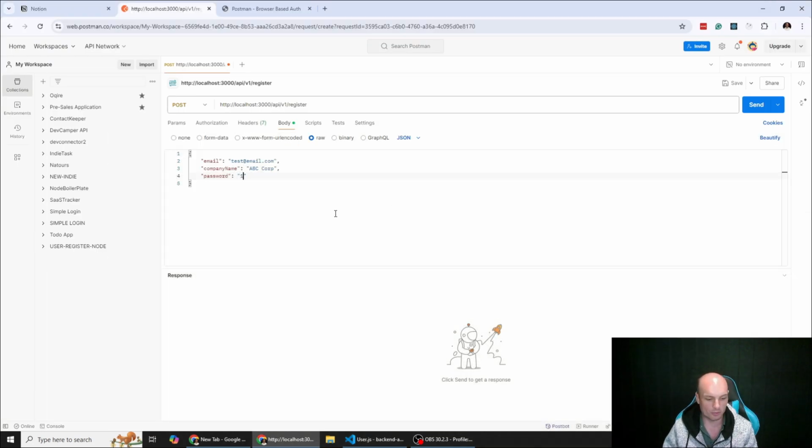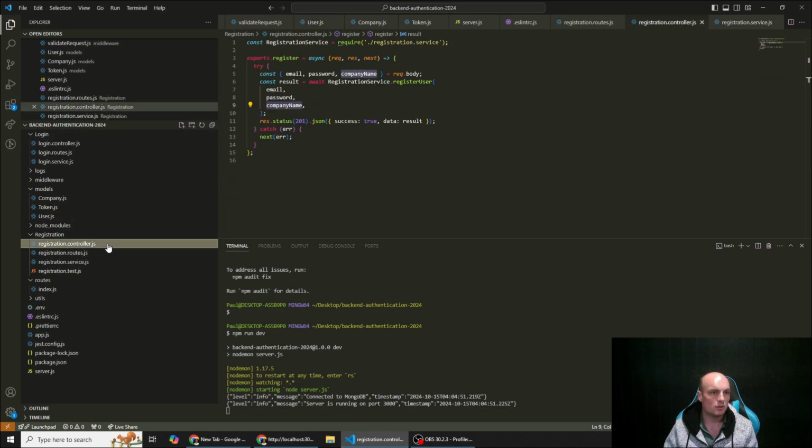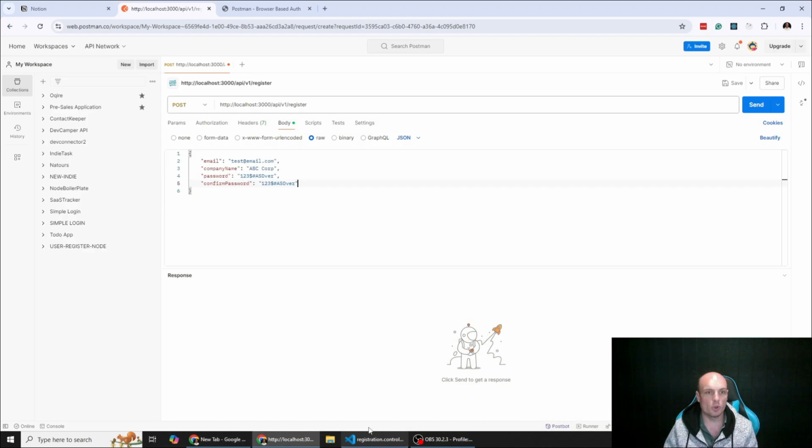So let's just do something that's a little bit crazy, and then confirm password, same password. Okay, and then I think that should work. So let's send that.